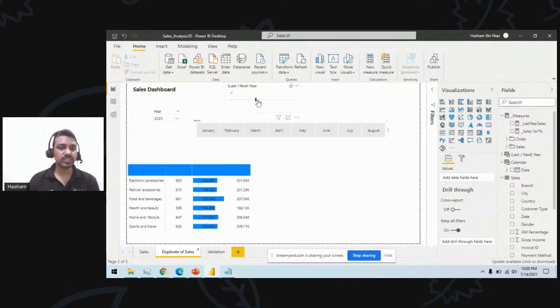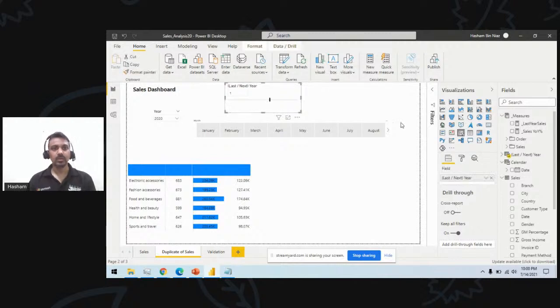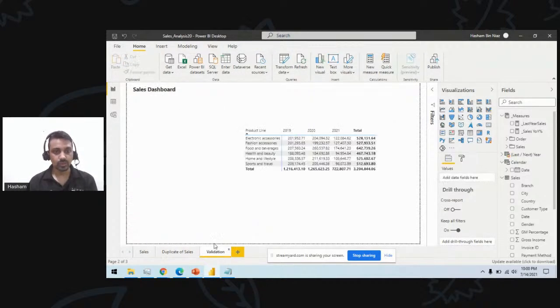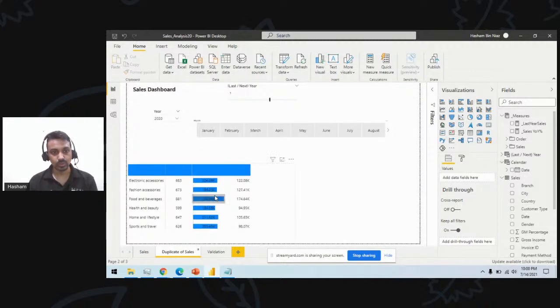How about if I change this to 1? So let's say I want to move forward one period. Now this time this should show the values of year 2021. So how can I see? If I go here, I can see this one is 204K and this is 122K. So this value remains unchanged, but this measure got changed because I made this a dynamic slicer.